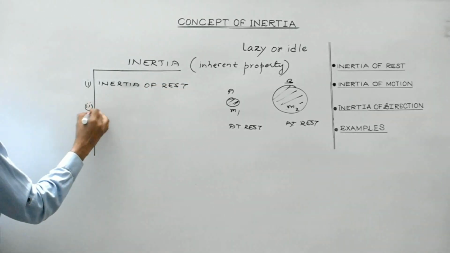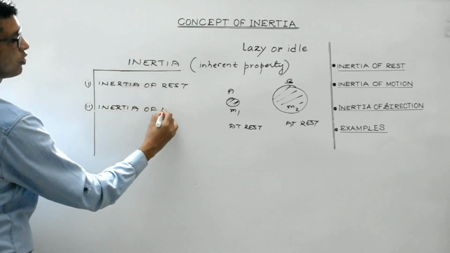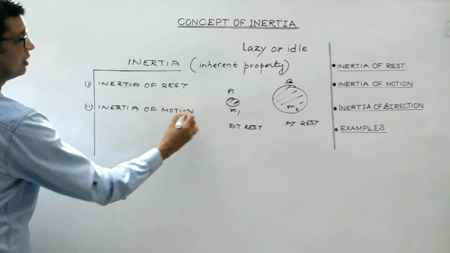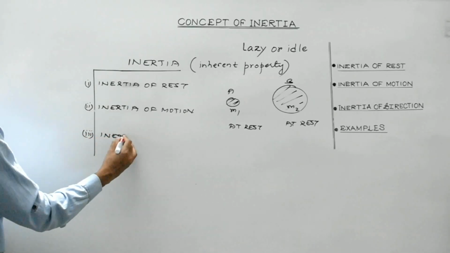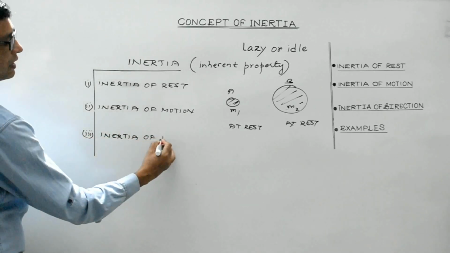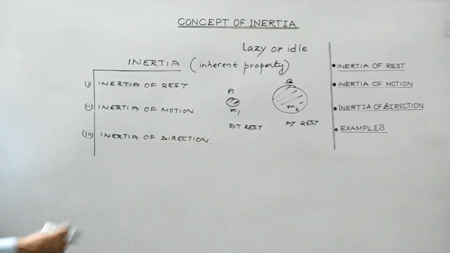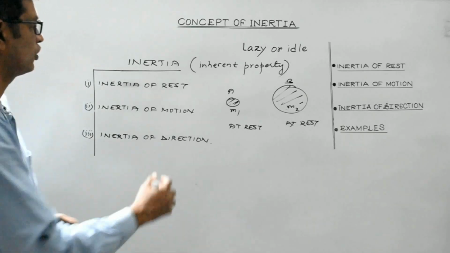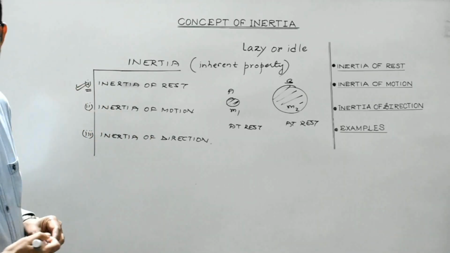Second is the inertia of motion. And third one which we will discuss is the inertia of direction. So, let's start with the first topic, inertia of rest.